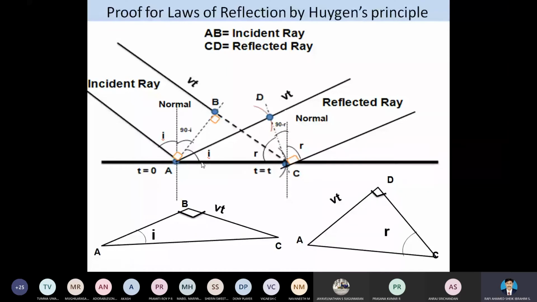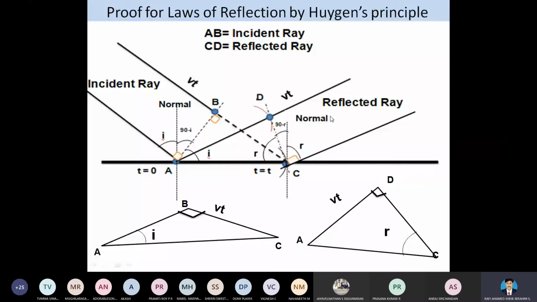Then the angle which the incident ray makes with the normal is equal to the angle which the reflected ray makes with the normal. See here the normal; the angle means this part. The angle which the incident ray makes with the normal is equal to the angle which the reflected ray makes with the normal. So this is just the proof for the laws of reflection.